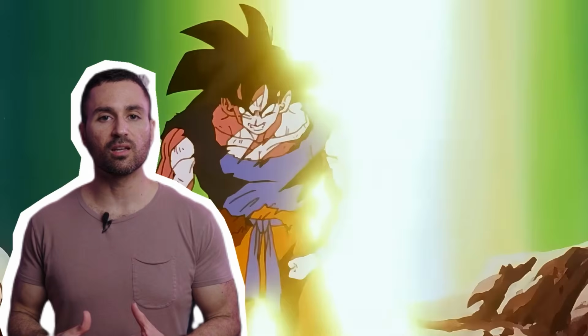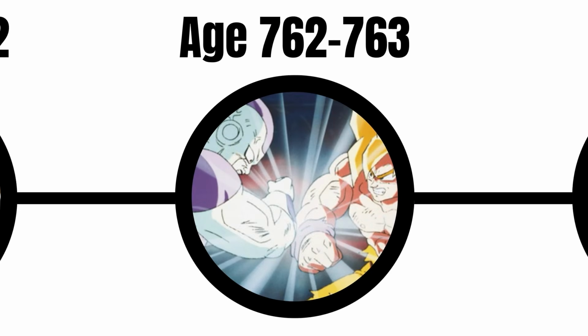Goku defeats Frieza, Namek is destroyed, and the surviving Namekians relocate to New Namek. Also, Earth's Dragon Balls are used to bring back the rest of the Z fighters. During the second half of this time period, we also get the beginning of a parallel timeline.